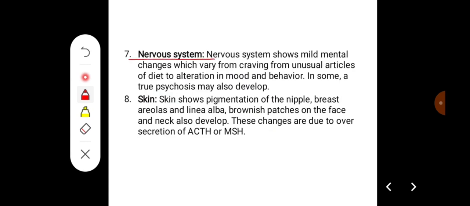The effect on the nervous system. The nervous system shows mild mental changes which vary from craving for unusual articles of diet to alteration in the mood and behavior. In some, a true psychosis may also develop.